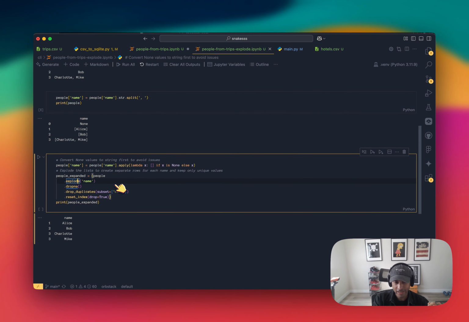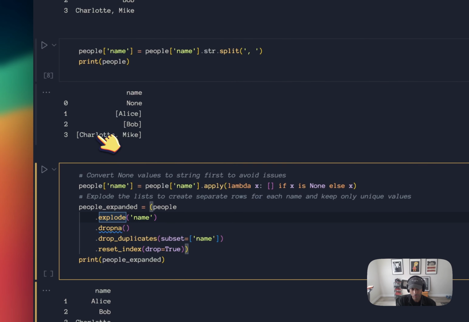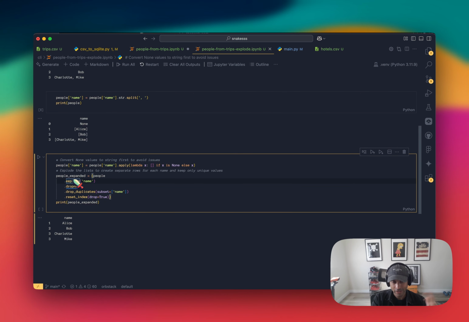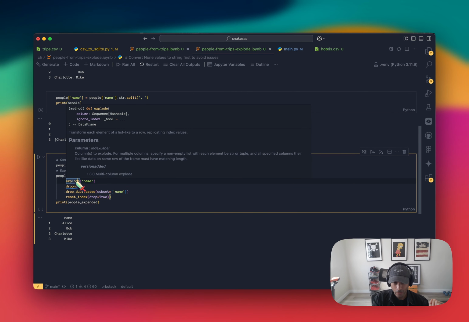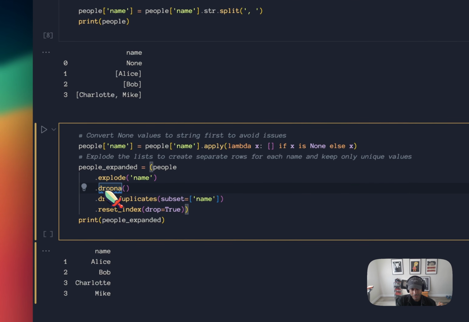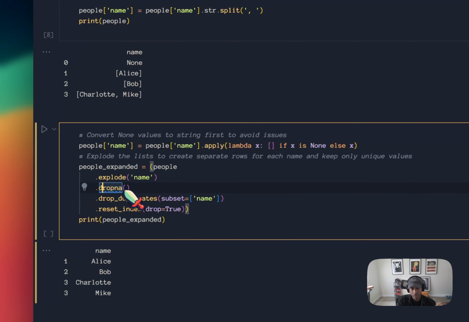Basically what it does is it looks at the value that's in the row, determines whether or not it's a list, and if it is a list, explodes the values out of the array, and then assigns each value besides the first one to a new row. So it does the whole thing that I was doing by hand, in a way more efficient way. Then, as I had here, I have this None value. Obviously I don't want that. So this dropna removes the None values.